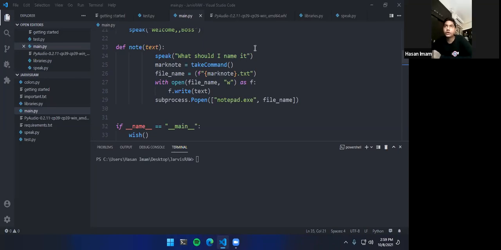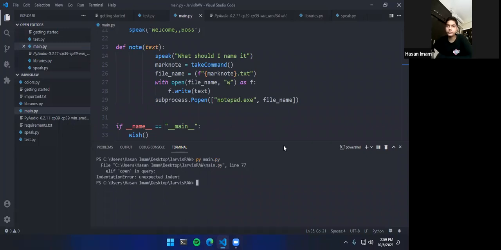All right. So now the moment of truth is we will run our AI, and hopefully it will work because I don't think there are any errors left. Let's go with py main.py. All you have to do is run py main.py on your computer and hit enter. Unexpected indent.